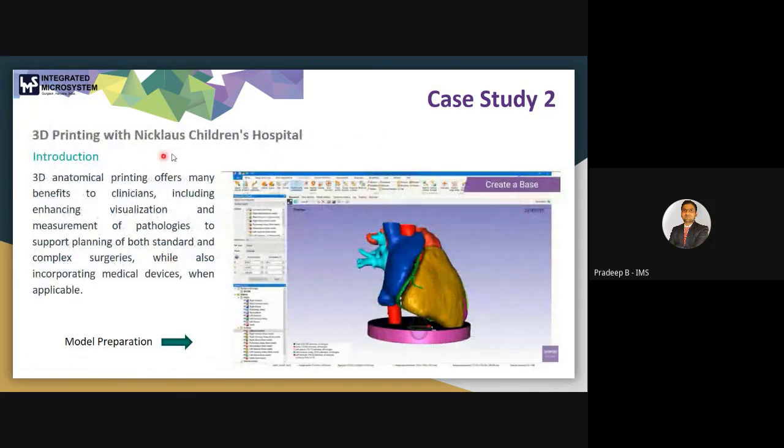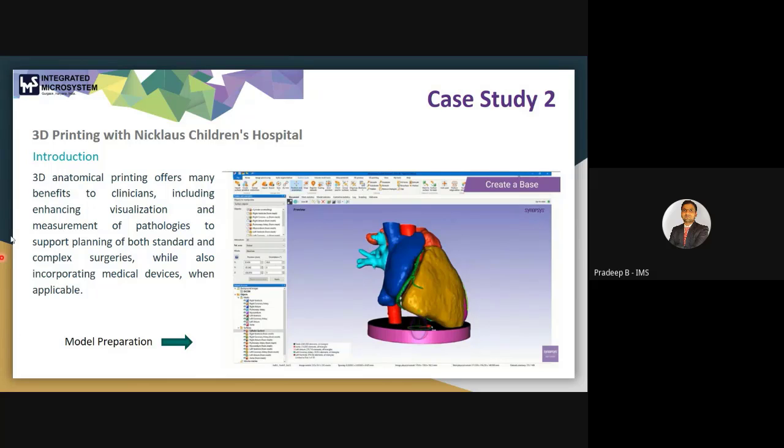Due to the complex nature of the pathology, it was decided that a 3D scan of the patient's heart, initially I discussed the DICOM format, was necessary before the planning, and that a 3D printed model would help the surgical team to visualize the pathway of the heart to plan for the surgery. So they just use the software to generate a 3D model and to make it ready for 3D printing, so that they can have a better view of the surgical site.